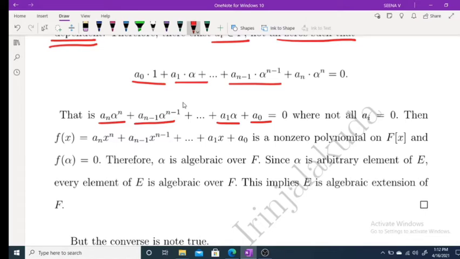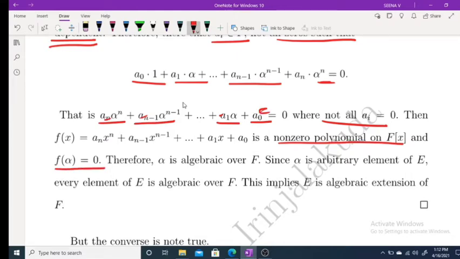Now, consider the polynomial f of x equal to a_n x raised to n plus a(n minus 1) x raised to n minus 1 plus and so on, plus a1 x plus a naught. As not all a_i are equal to 0, this is a non-zero polynomial over F, because all the coefficients are from F. Using the above result, we get f of alpha equal to 0.